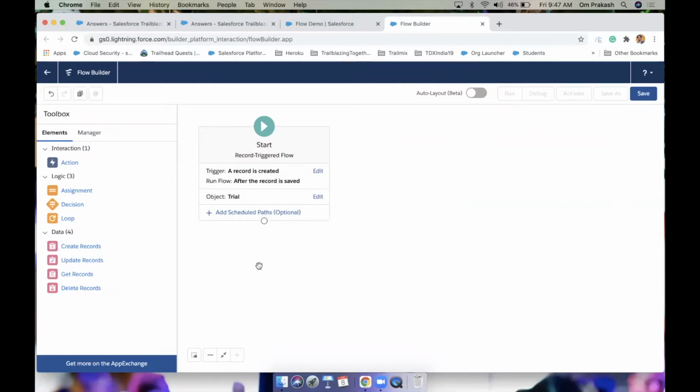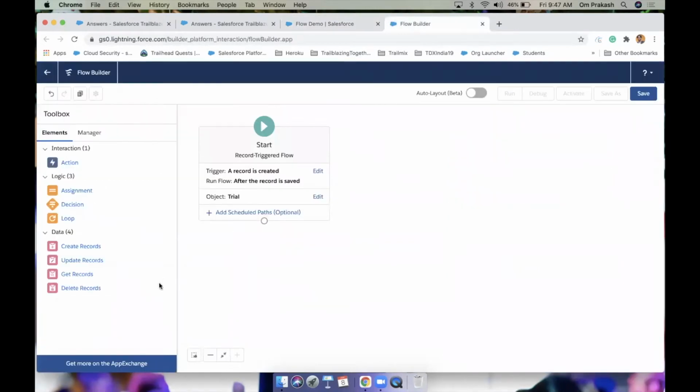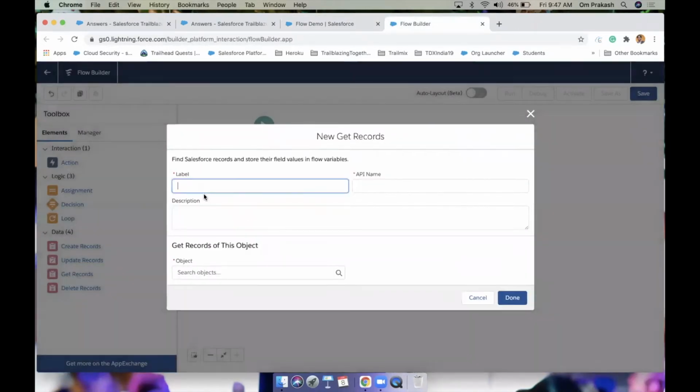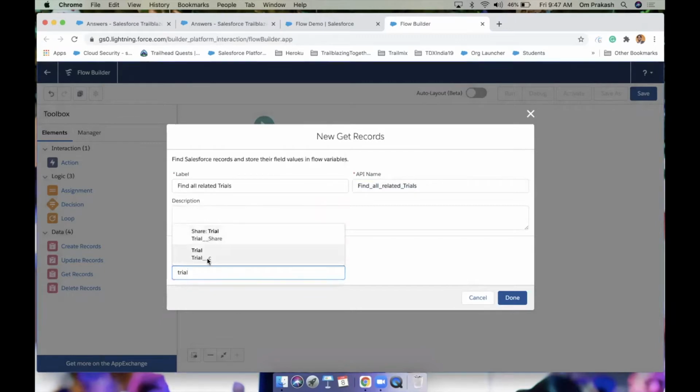Okay, now what we need to do in a functional way is find out all these trial records which are related to this particular lead. So simply drag one get record, give a name, find all related trials. The object will be, yes, trial.